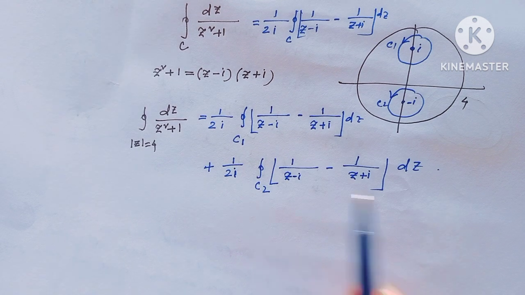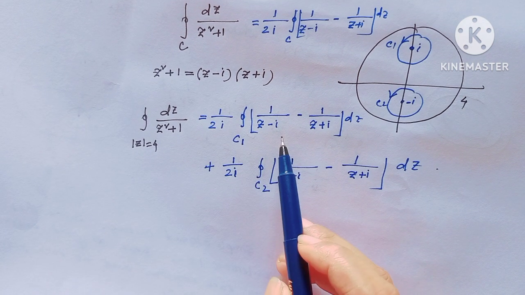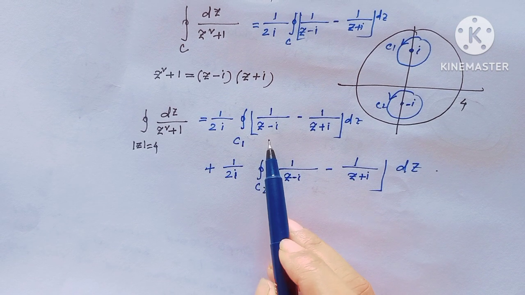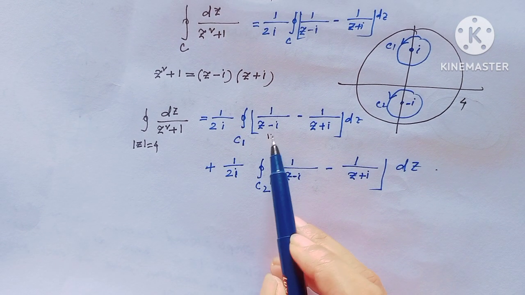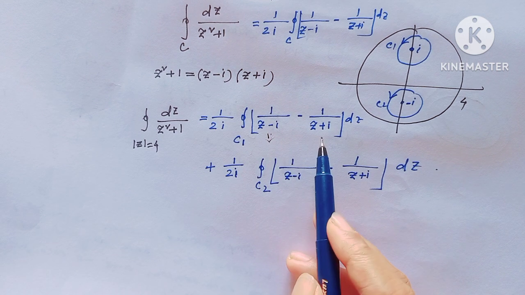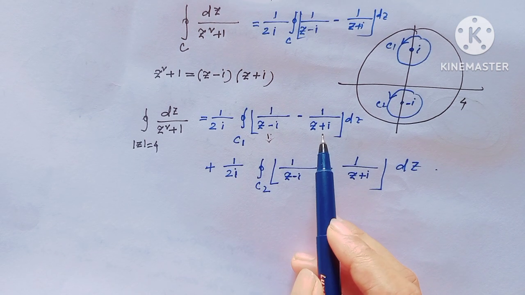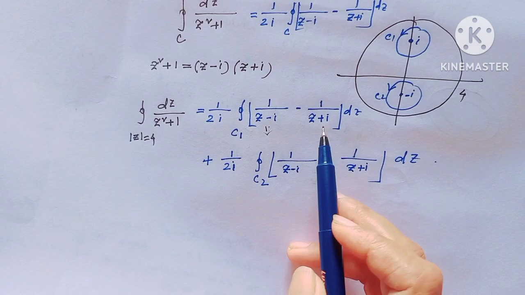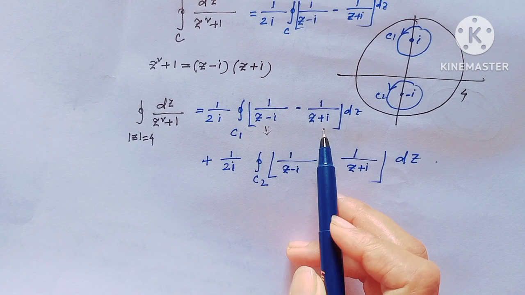And in C1 the value of this term is 2 pi I, and since in C1 the other function is analytic, that value would be 0.